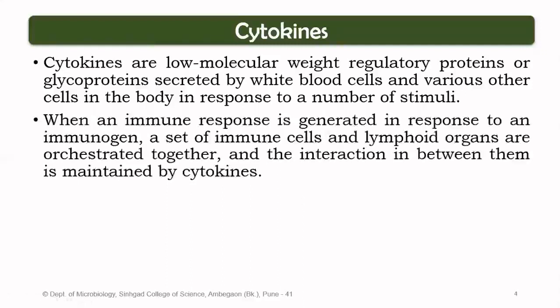Now we know that when an immune response is generated in response to an immunogen, a set of immune cells and lymphoid organs are orchestrated together, and the interaction between them is maintained by the cytokines. That means, as we discussed a little while ago, how does a lymphocyte in a primary lymphoid organ come to know that this is the time it has to mature?